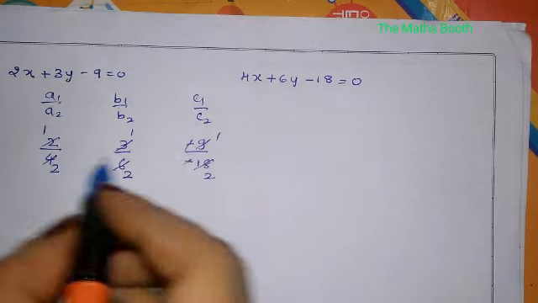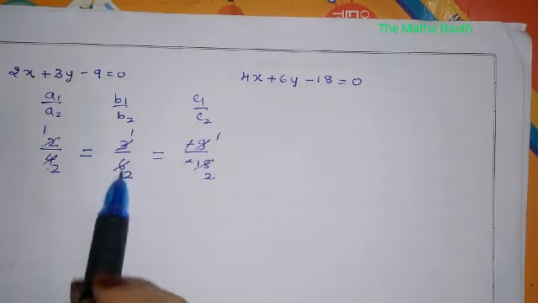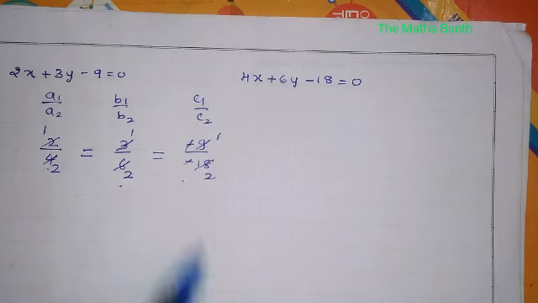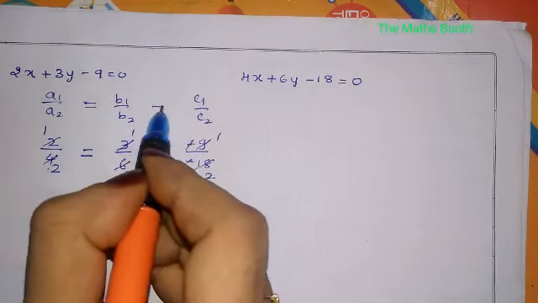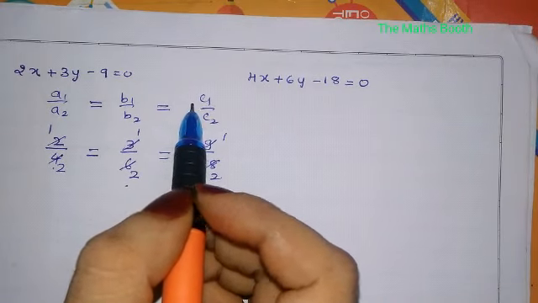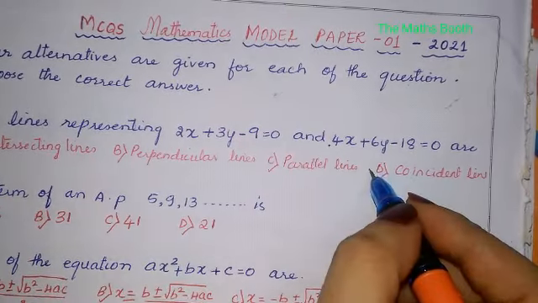Minus minus get cancelled, and everything got halved. So A1 upon A2 is equal to B1 upon B2 is equal to C1 upon C2, and this is the condition for coincident lines. So the correct option is D, coincident lines.